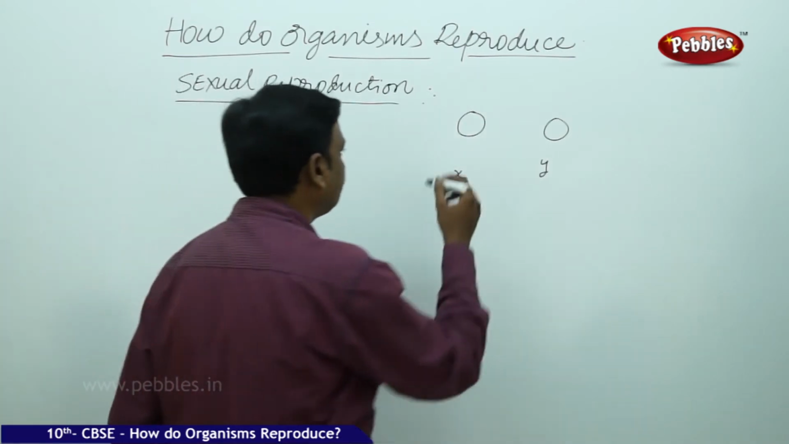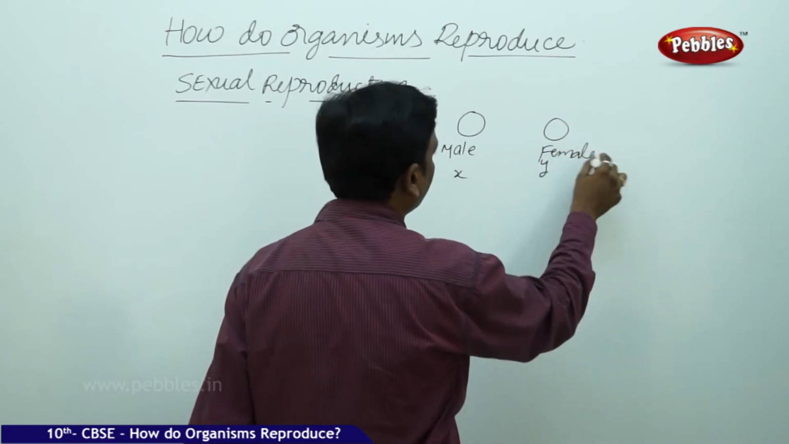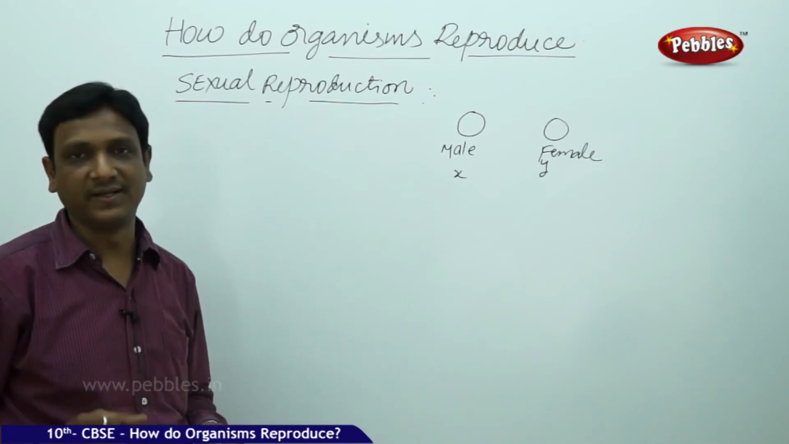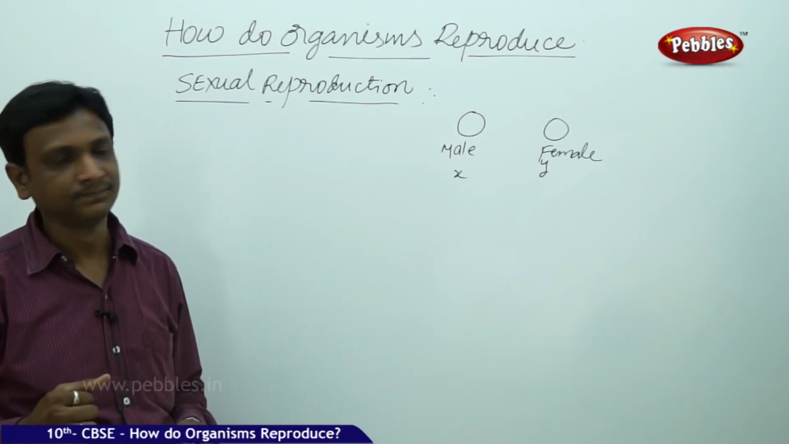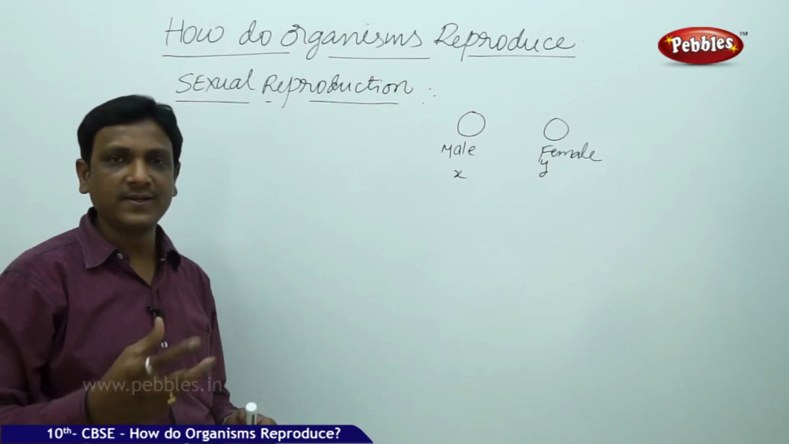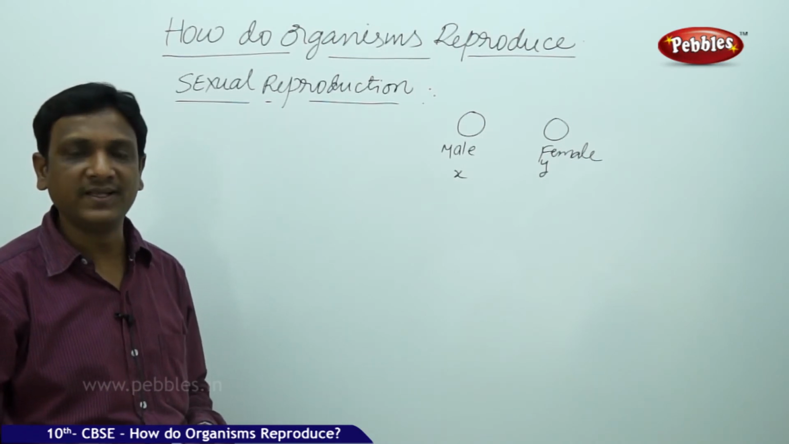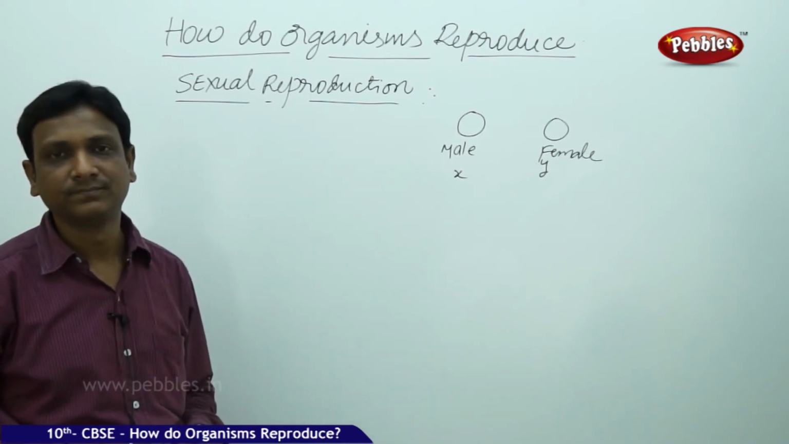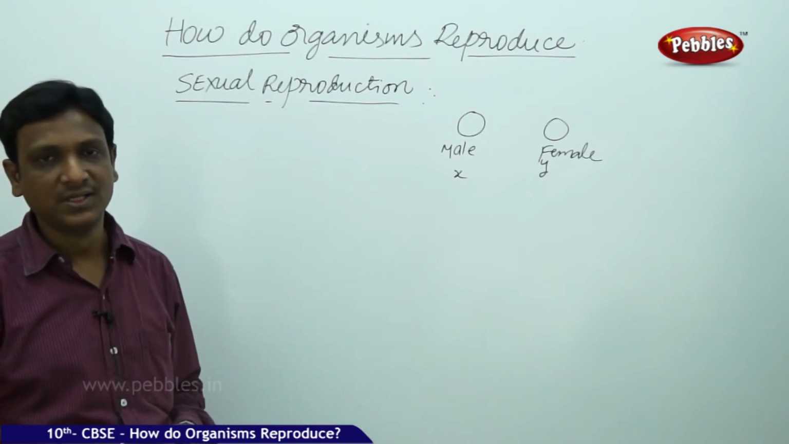What is the gender? Male, female. So sexual reproduction is possible by two organisms not of the same gender, two different genders: male and female. And also, sexual reproduction is not possible between various species. It is possible only between two organisms, one male and one female, of the same species. The organisms of the same species are able to reproduce.